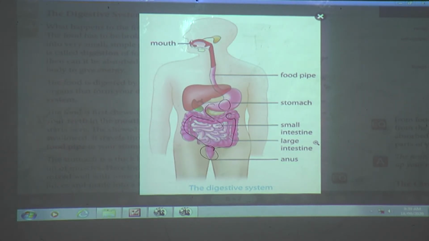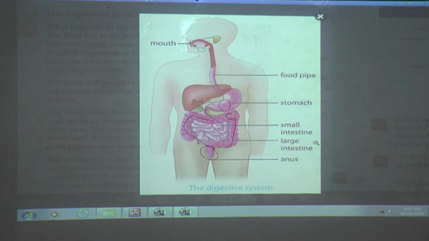So the mouth, food pipe, stomach, small intestine and large intestine form your digestive system. Clear? Understood everyone? Now I'll repeat again about the digestive system in short. The food we eat must be broken down into simpler substances known as nutrients.